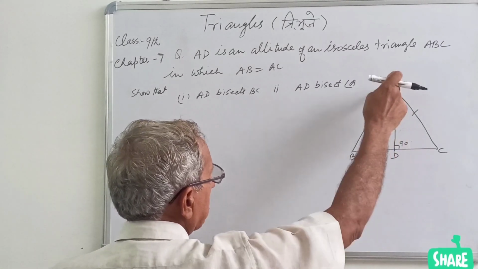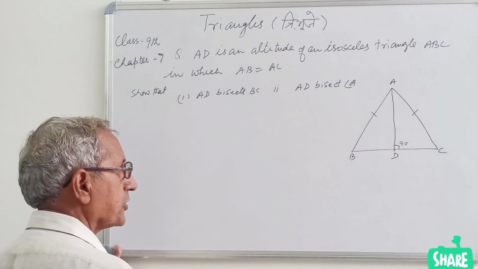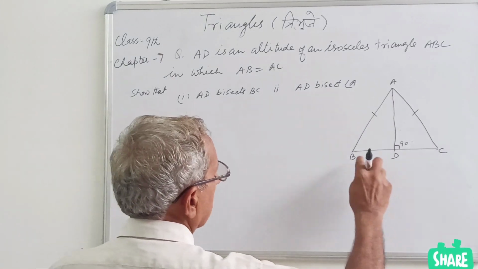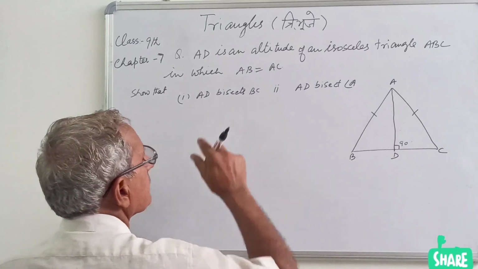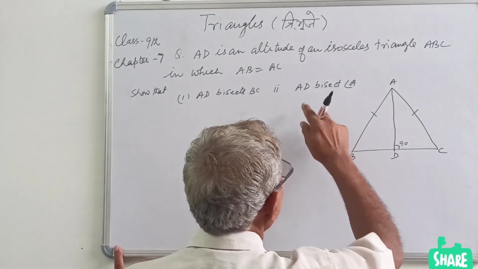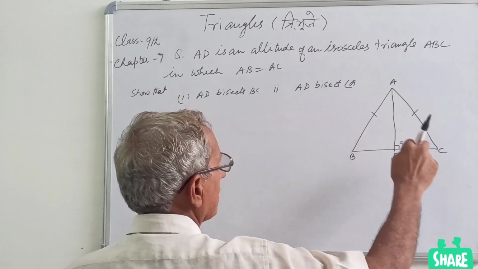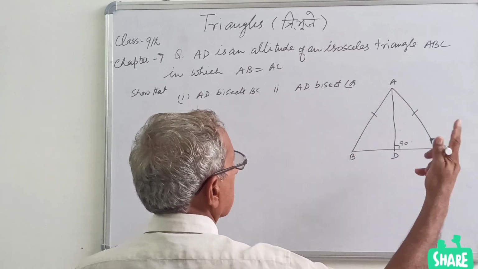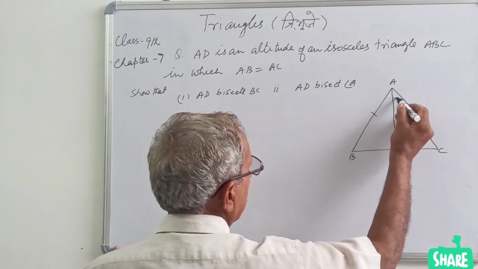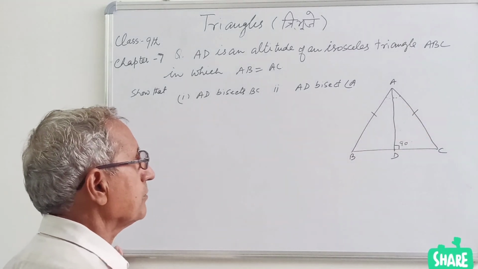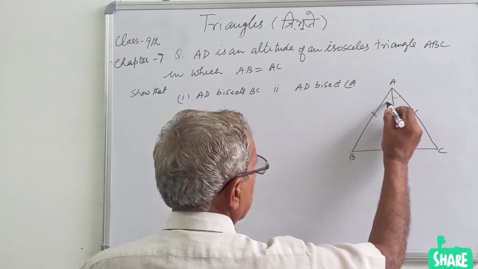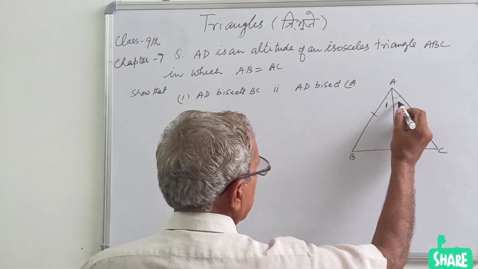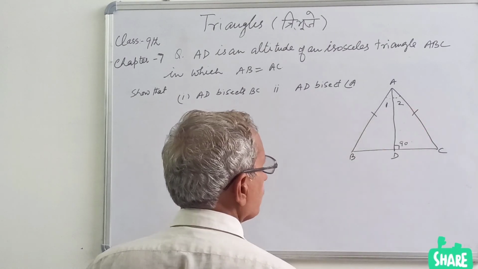And this perpendicular or the altitude AD divides BC in two equal parts, and secondly AD bisects angle A. So this AD also divides this angle in two equal parts. So let us denote it as angle 1 and 2.